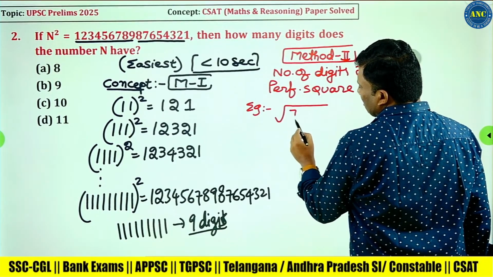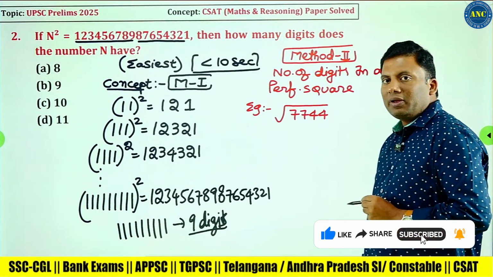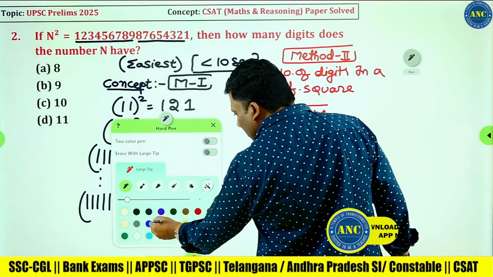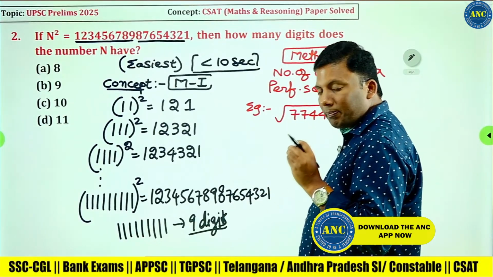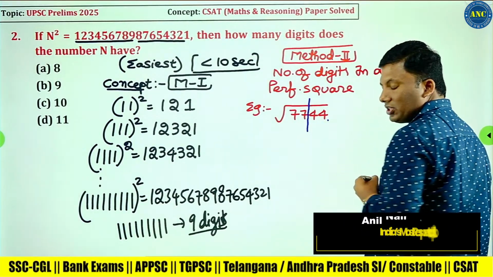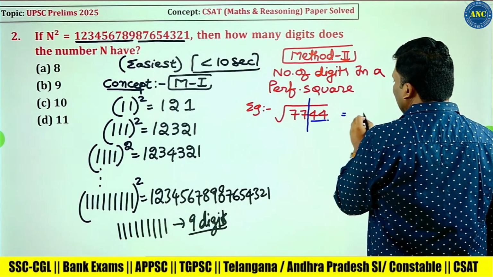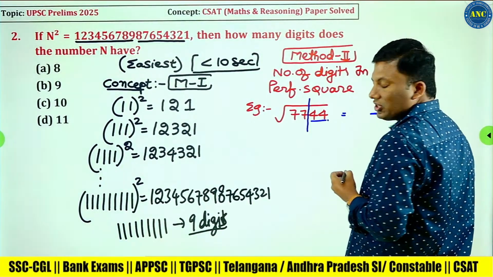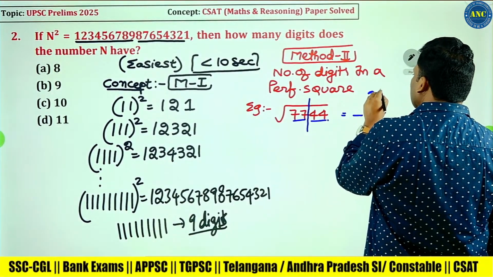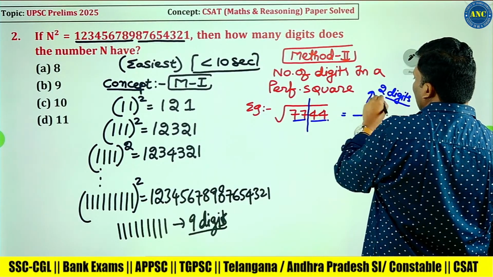Square root of 7744. If the number given is a perfect square, how many digits are there in the answer? Start from the right side and keep a slash after every 2 digits. How many groups of 2 digits are there? 44 is one group, so 1 slash. 77 is a group of 2 digits. Keep another slash. So the answer contains 2 digits.